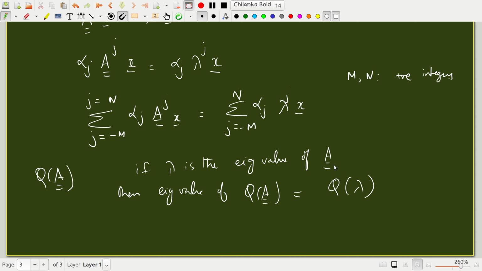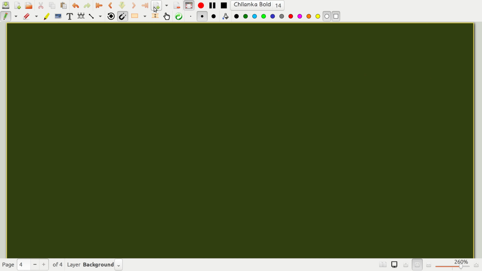So these are some general properties of eigenvalues. I'm still not going to tell you how to work out examples using eigenvalues. I'm going to discuss some general results concerning eigenvalues and eigenvectors. I'm going to consider a special class of matrices called normal matrices.